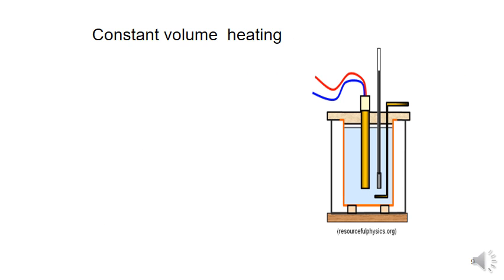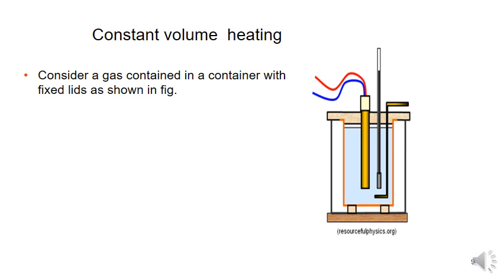Now, this is a constant volume heating process. How do you tell it is constant volume heating? Consider a gas contained in a container with a fixed lid, as shown in the figure.